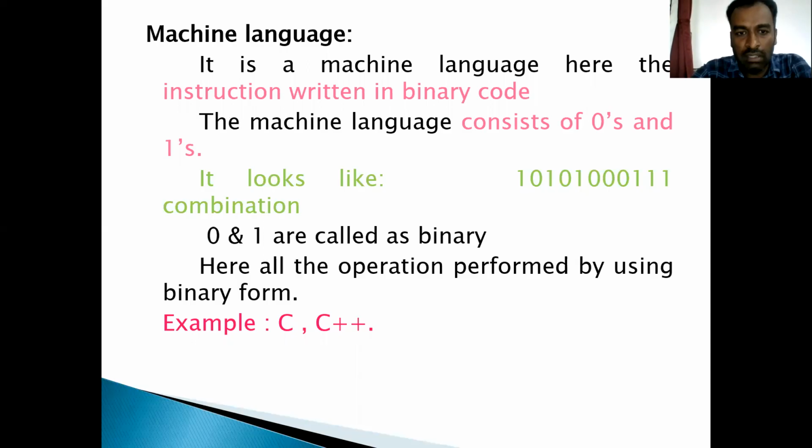It should be converted into a combination of zeros and ones, that is called binary format, because the machine understands only zeros and ones. It cannot understand our programming languages. So after we give the operation, it should be converted into this binary code. The machine can understand only binary codes. That is the machine language.